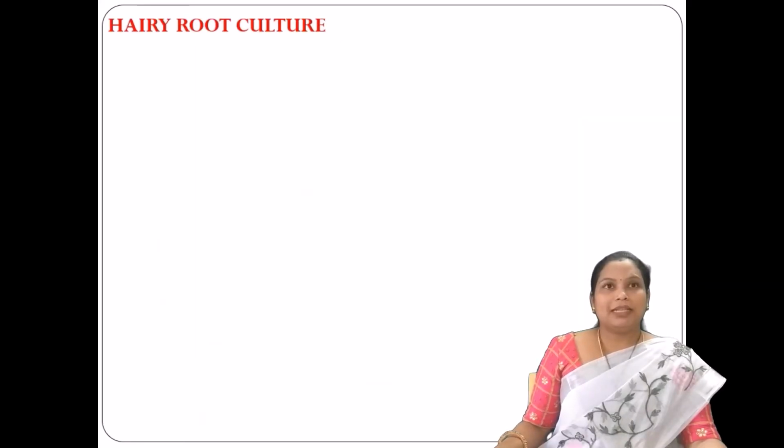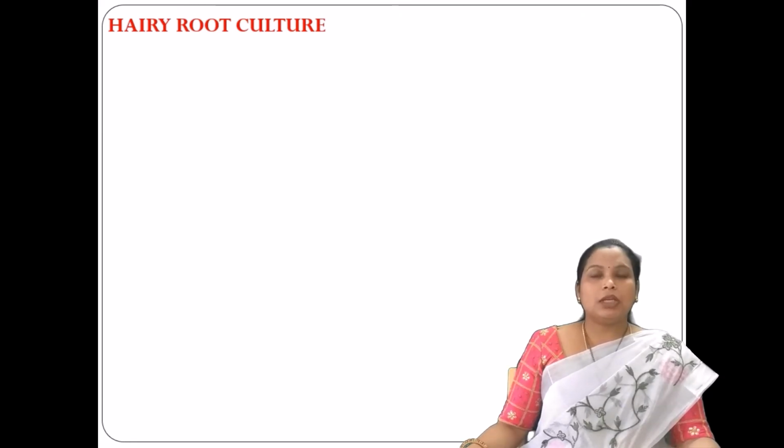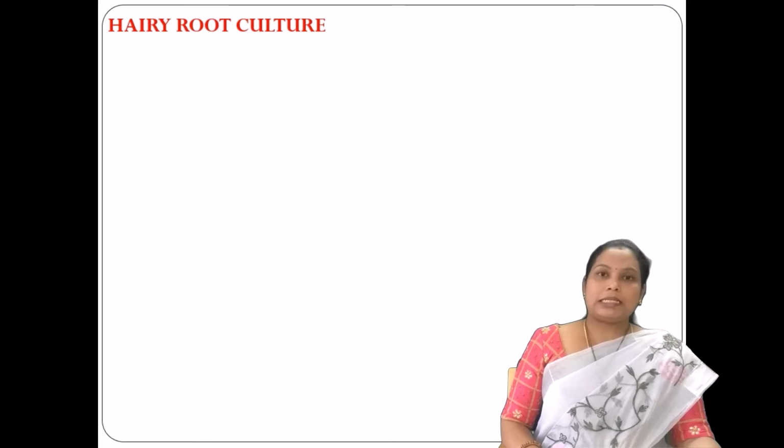Another culture method is the hairy root culture. This hairy root culture is a different culture method where the roots are going to develop hairy-like structures. Because of that, it is termed a hairy root culture.